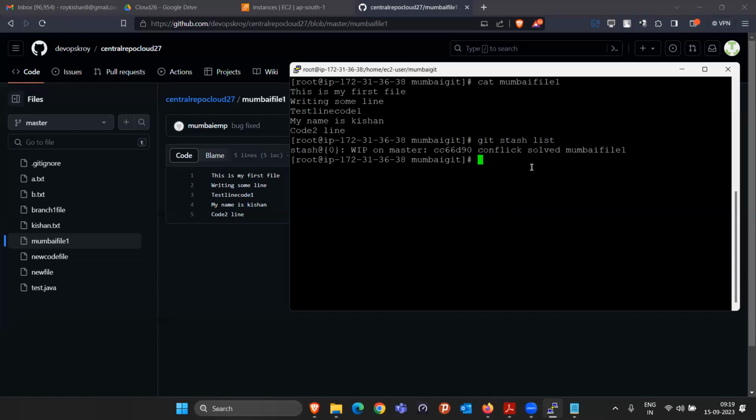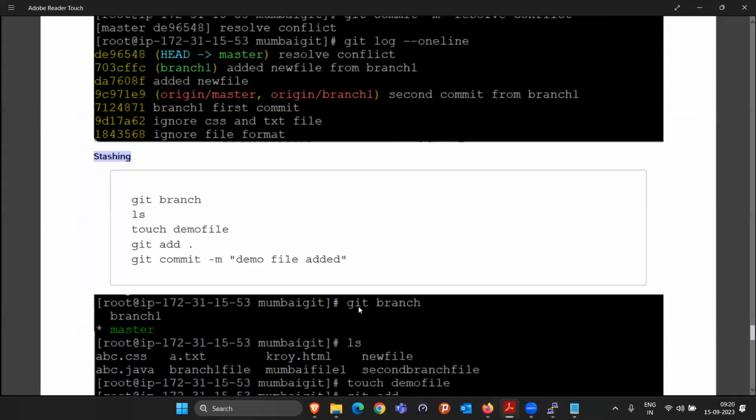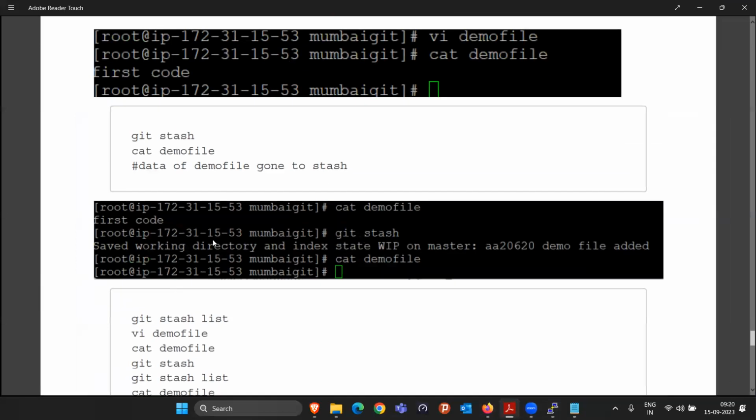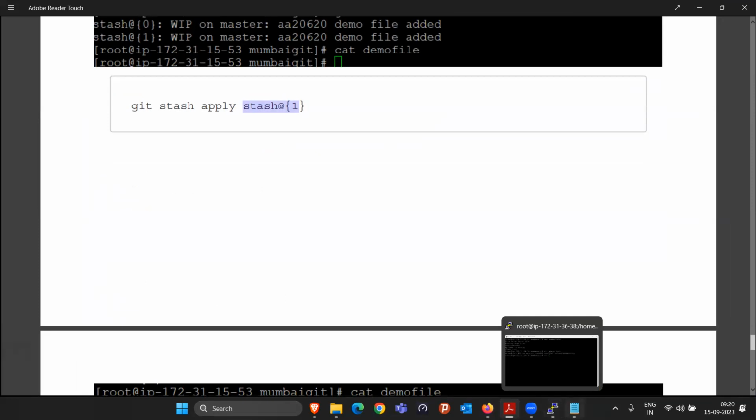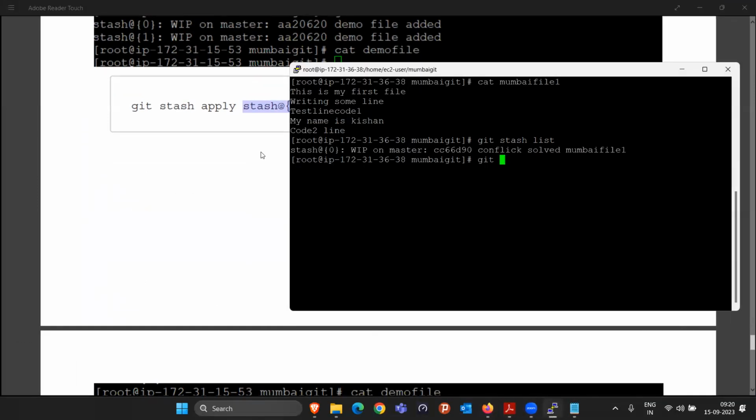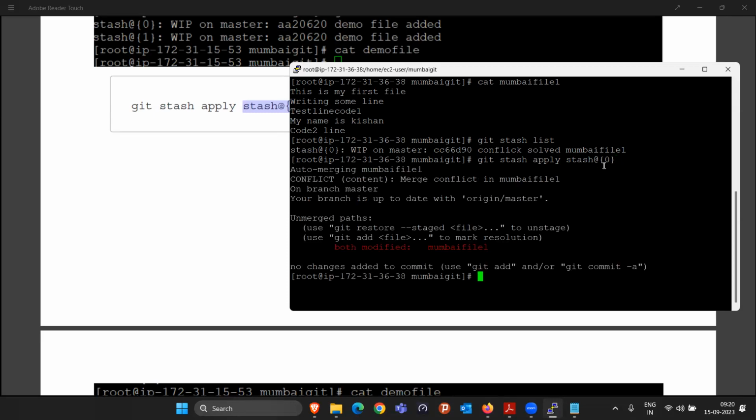Now if I say git, do one thing, you have to do the stash apply. You have to simply write git stash apply like this, and then whatever the symbol is written here. In my case, you are seeing stash@{0}. I will just copy this and say git stash apply stash@{0}, whatever changes you saved. Can you just apply it back again? I press enter, and see, again they are saying your Mumbai file one is modified.